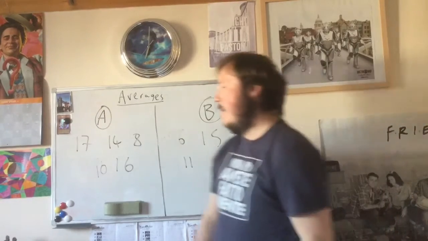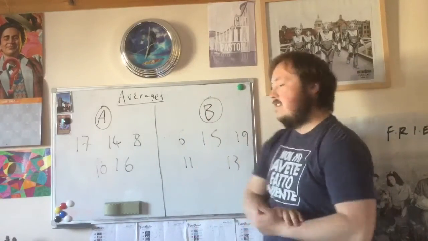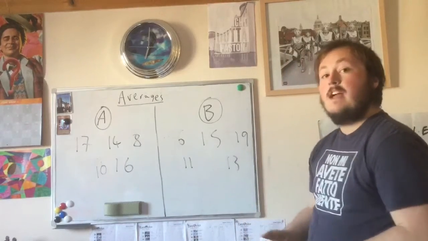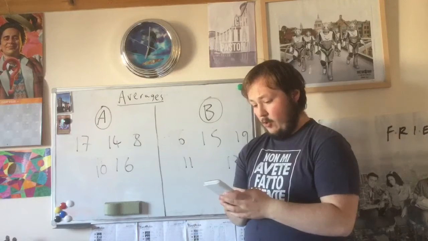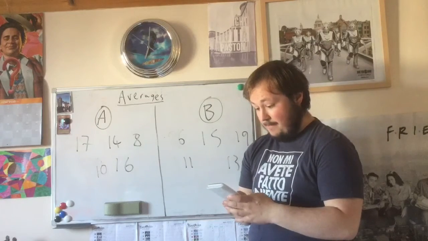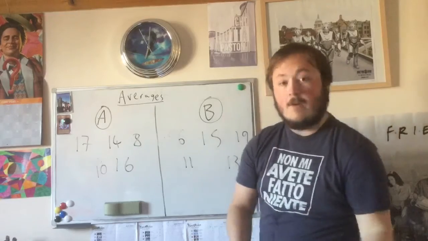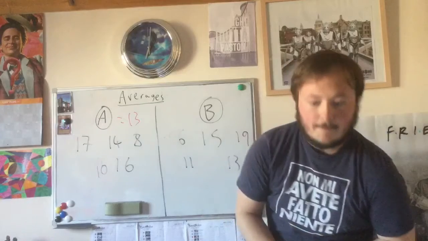So the scores for A were 17, 14, 8, 10 and 16. And for B, 6, 15, 19, 11 and 13. Which school did better? So this time we actually have to find the mean. So for A, we do 17, add 14, add 8, add 10, add 16, gets you 65. Divide that by 5, their average is 13 out of 20.